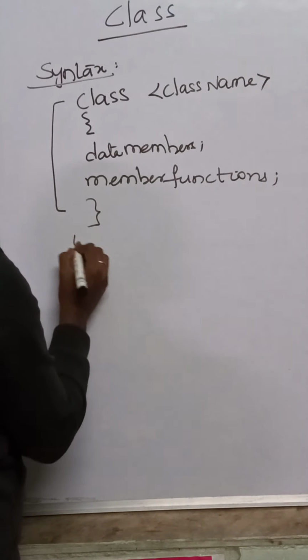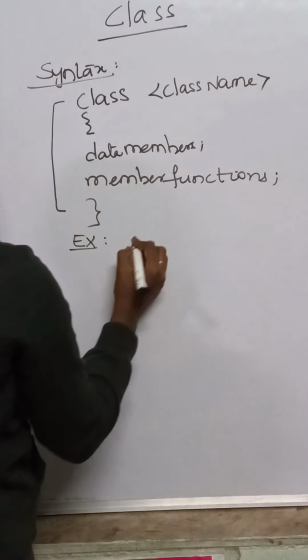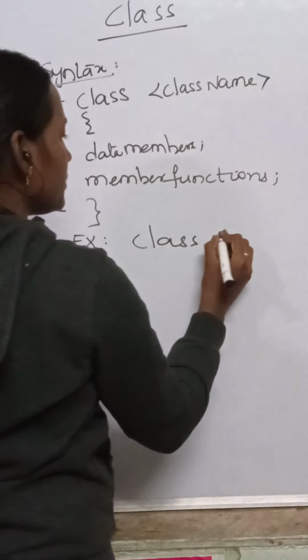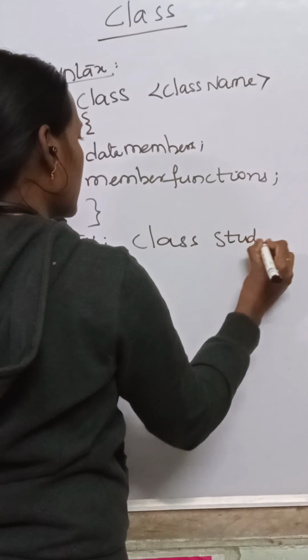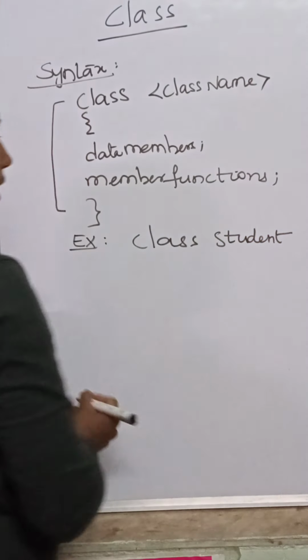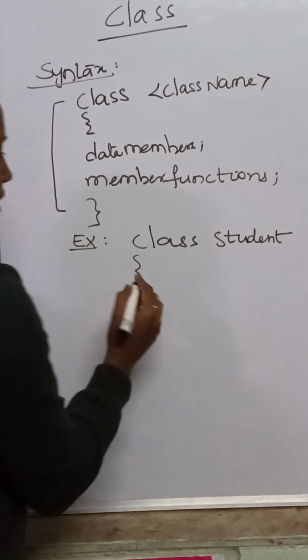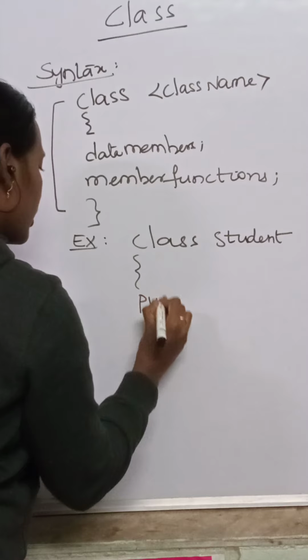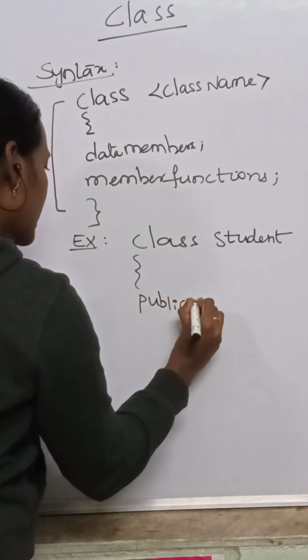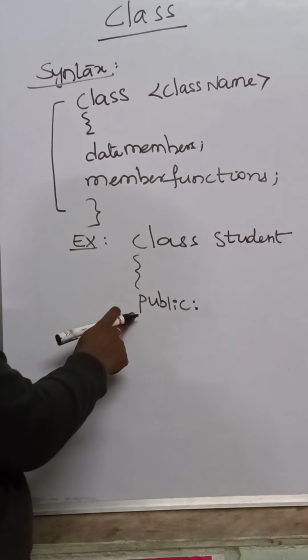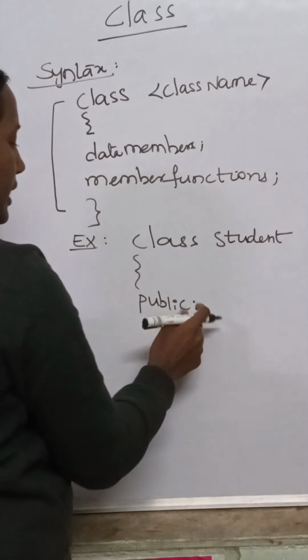Now we'll see one example of class. Now I am taking real world example class student. Right? Now collection of students is nothing but a class. Now what the student will have normally? Now public. It is an access specifier. We'll make a special video on the access specifiers later. Public.